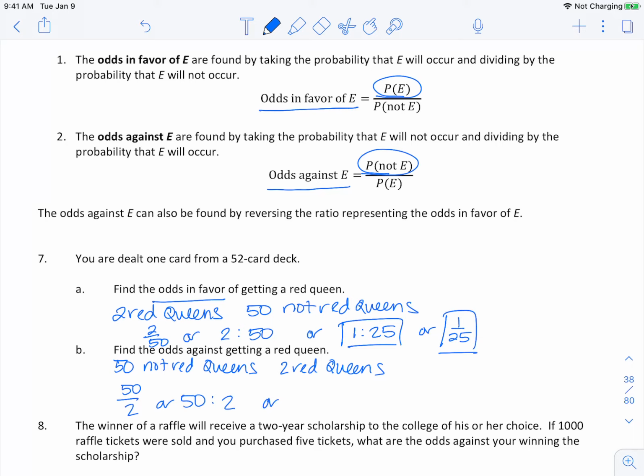Or if we reduce it, we could write it as 25 over 1, or 25 colon 1. And if you notice, because we're just doing the odds against, the same thing that we did for A, you can actually just take the reciprocal to get the answer here.